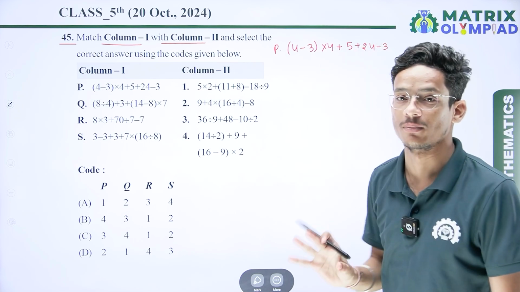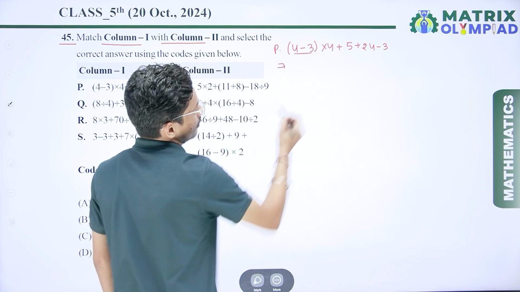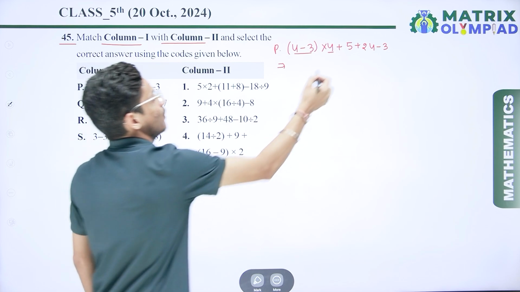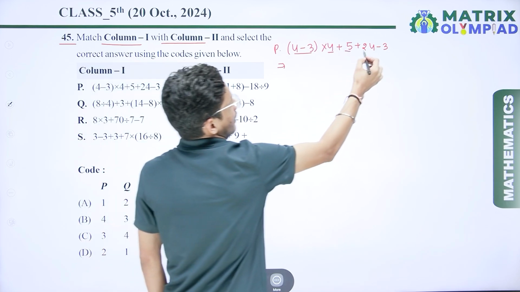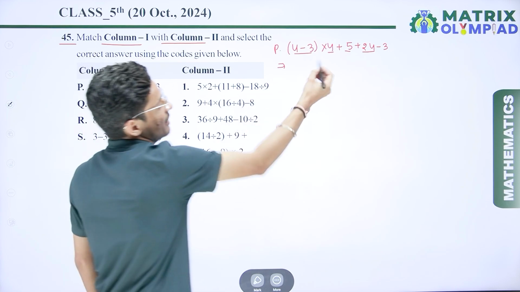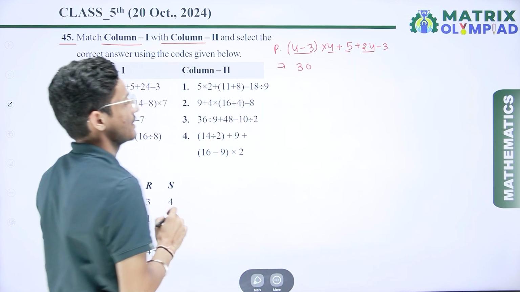So first we have to simplify. 4 minus 3, here we get 1. 1 multiplied by 4, we get 4. 4 plus 5 is 9. And 9 plus 24, here we get 33. So 33 minus 3, that is 30. So if we simplify here, I get the answer 30.